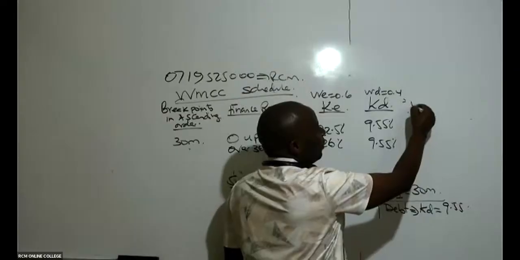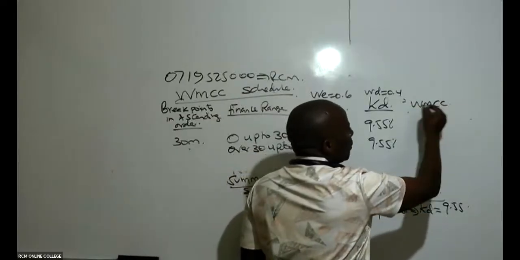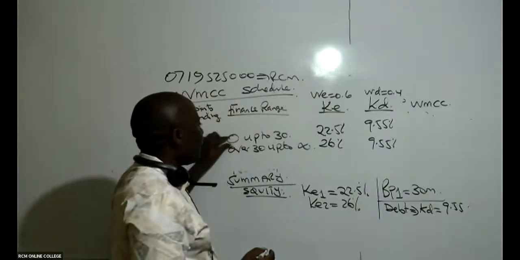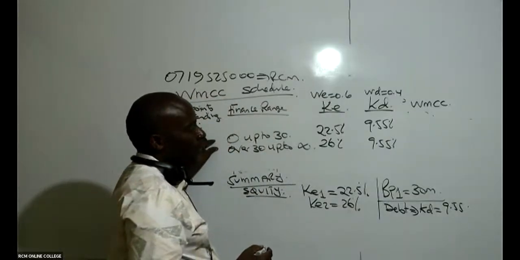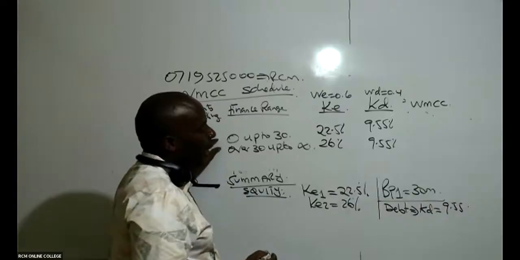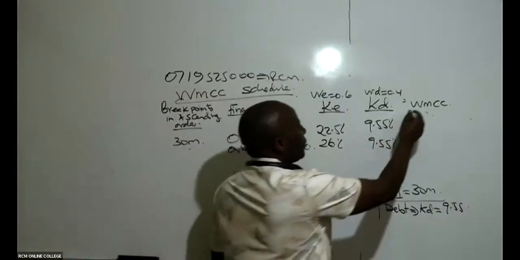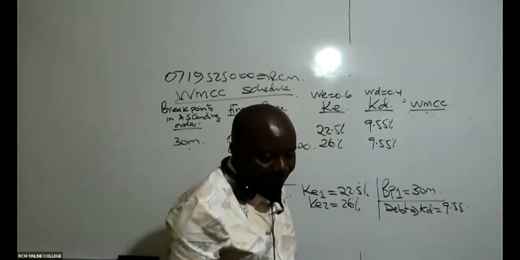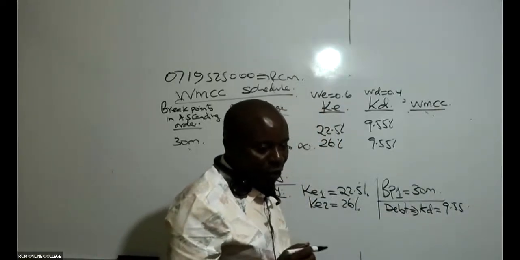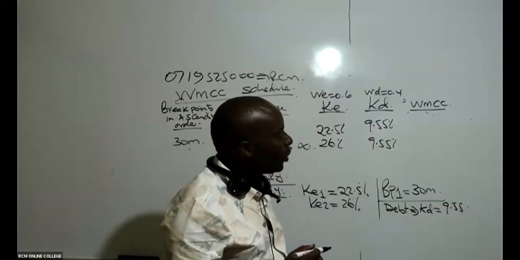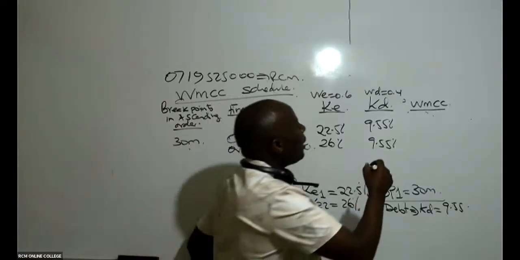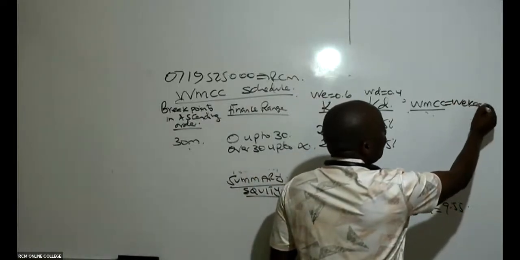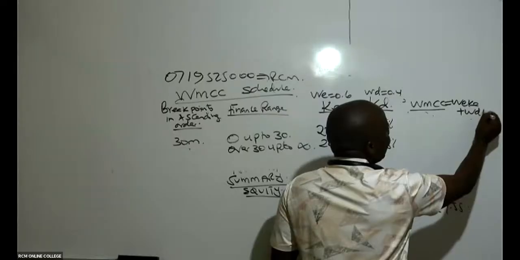So now you can comfortably give me the WMCC for each financing range. We know the formula of WMCC. Our WMCC will be weight of equity times cost of equity, plus weight of debt times cost of debt.